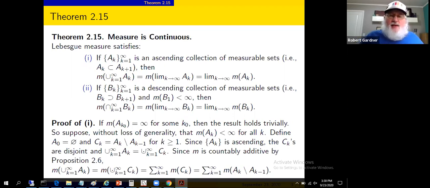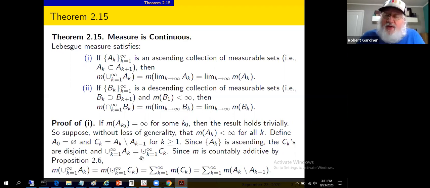Why are you interested in that? So I can use properties of Lebesgue measure, like countable additivity. So we've got equality between these two sets, and we've done this before when we were dealing with sigma algebras. This kind of thing came up a time or two, where we took a collection of sets and made a disjoint collection of sets whose union gives the same thing. So if we want to measure the union of the A sub k's, that's the same as measuring the union of the C sub k's. Remember the little dot in the union symbol means disjoint union. Not a universal symbol, but not an uncommon symbol as well.